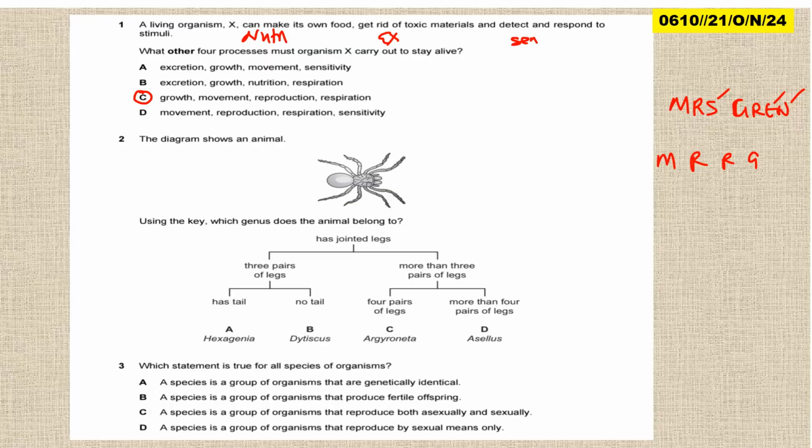Question 2, the diagram shows an animal. Use the key. Which genus does the species belong to? So, a dichotomous key is what we are going to look at. Now, looking at this organism, it has jointed legs, we've been told. But how many pairs? Are you able to see 3 pairs of legs? I can see 1, 2, 3, 4. So 4 pairs of legs. So we are going to go to this.